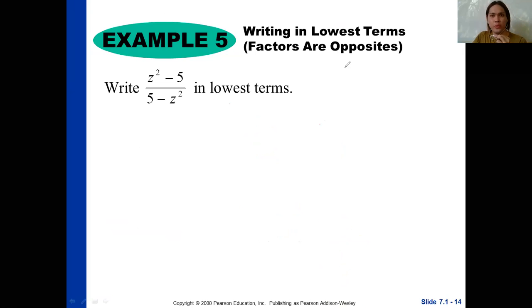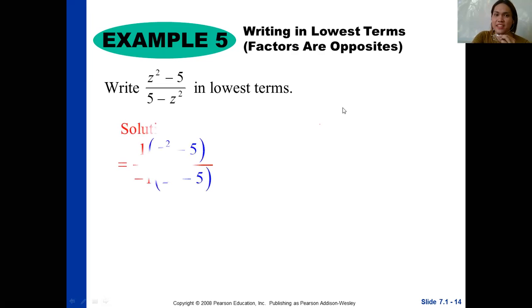How to write in lowest terms the given rational expression x squared minus 5 all over 5 minus z squared. What did I say? The numerator and denominator are opposites, right? So what will we do? What's the answer? Okay, so you can just make them one common factor.